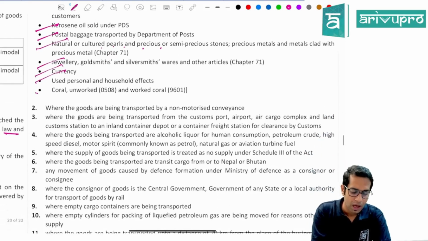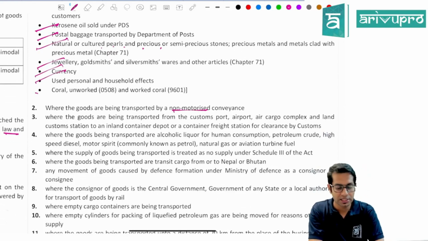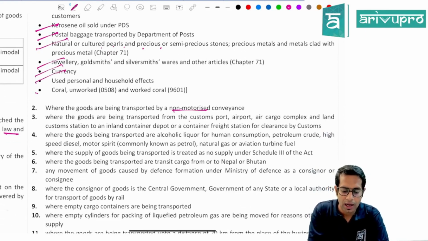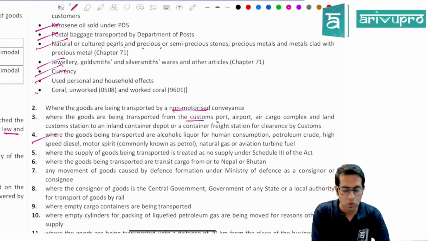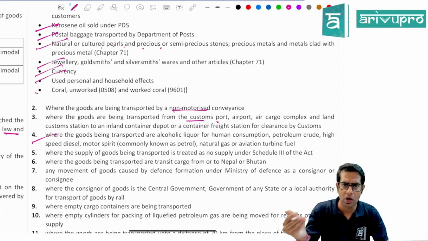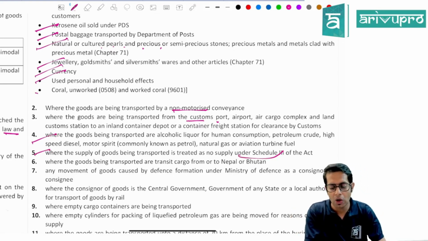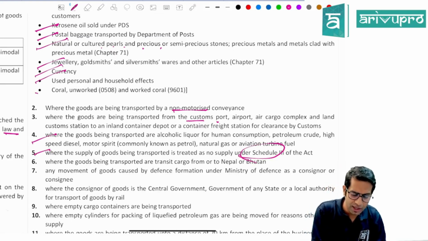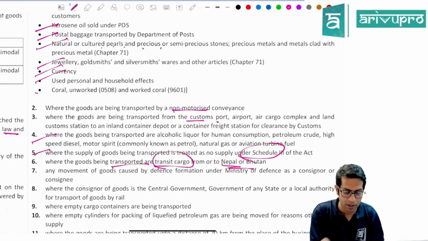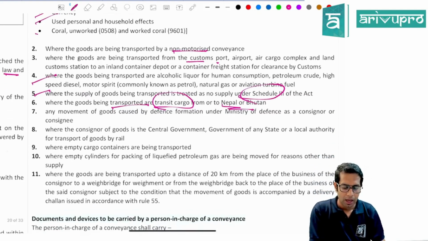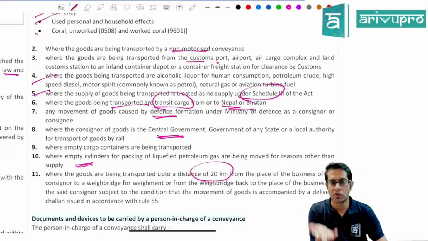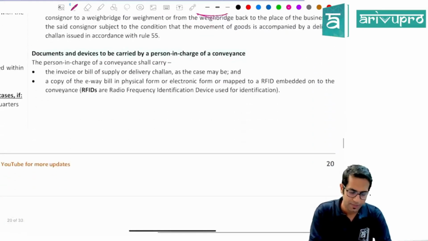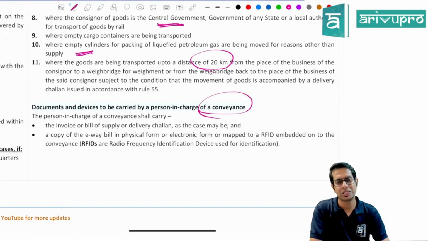household effects, etc. Where the goods are transported in non-motorized conveyance, where the goods which are being transported are from customs port or airport to container freight station or inland container depot, where goods transported are alcoholic liquor for human consumption, where the goods which are supplied by you are not supplied as per schedule number 3, where the goods are transported in transit cargo from Nepal to Bhutan, that is landlocked countries, etc. And where the goods are transported by defense people, where the goods are transported by central government, state government, where empty cylinders are transported, and where you are transporting the goods for the purpose of being within a range of 20 kilometers.